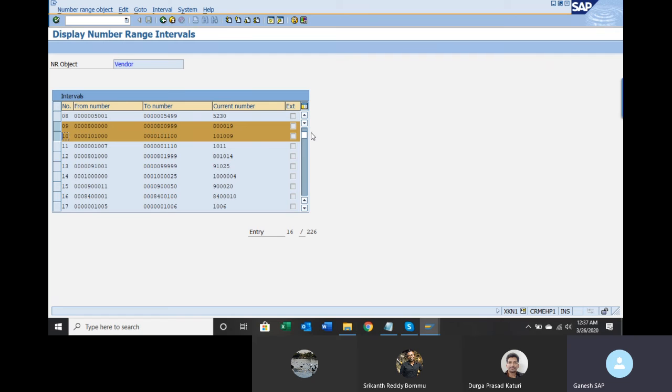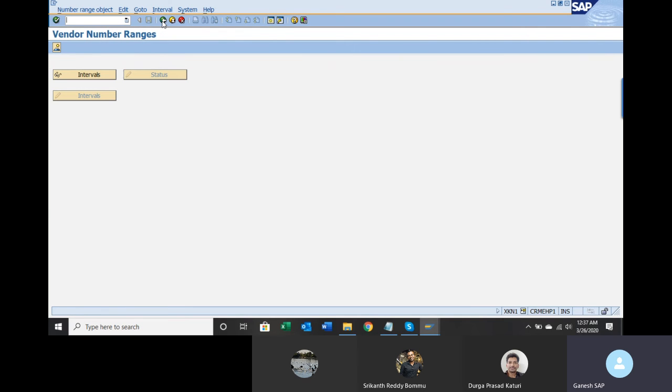As of now, we are not using any external number ranges, so do not select that. I am going with 09 and 10: 09 for raw material, 10 for service vendor.